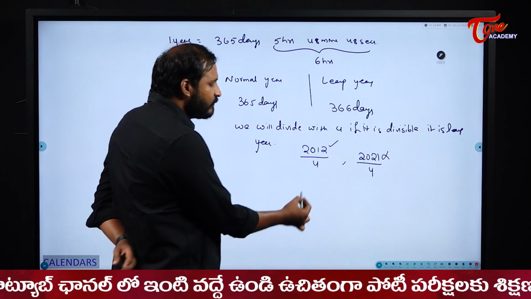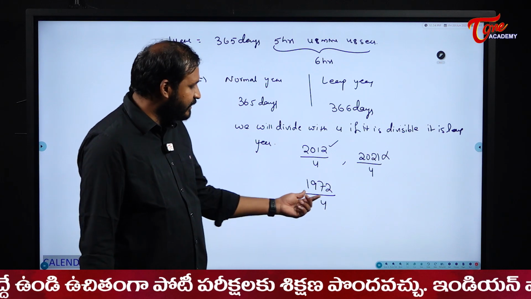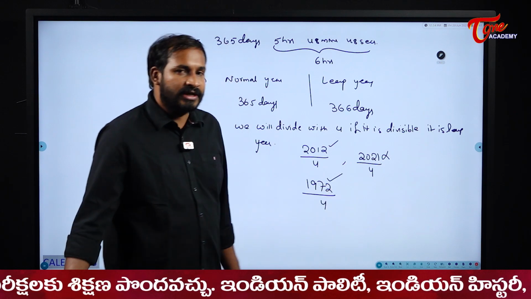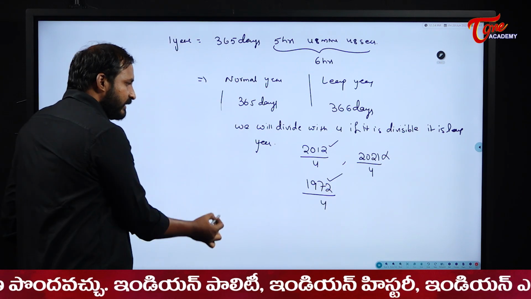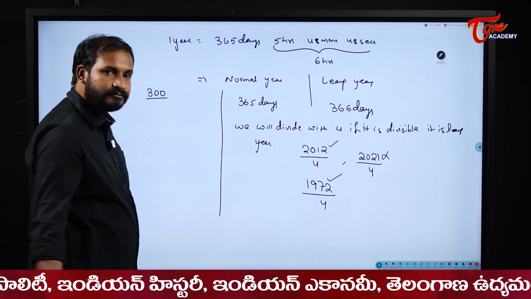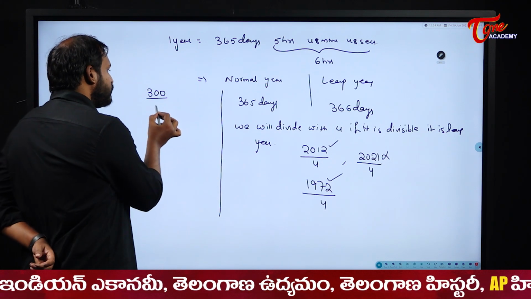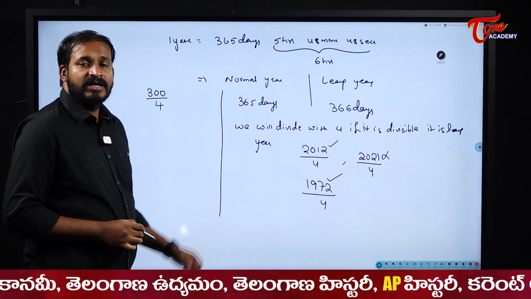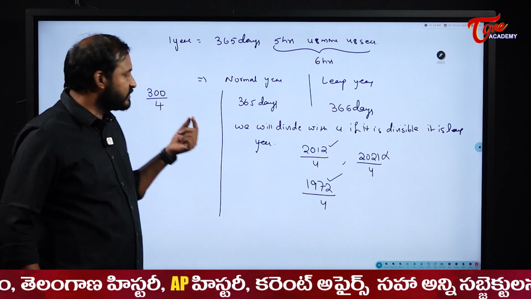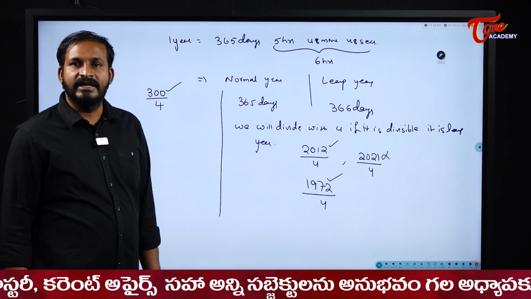If I give you 1972, I need to check whether it is a leap year. 72 is divisible by 4, so 1972 is a leap year. Similarly, tell me whether the year 300 is a leap year or not. As usual, I will divide it by 4. What is the divisibility rule of 4? The last 2 digits are divisible by 4, or the last 2 digits are zeros. Yes, 300 is divisible by 4, so 300 is a leap year.